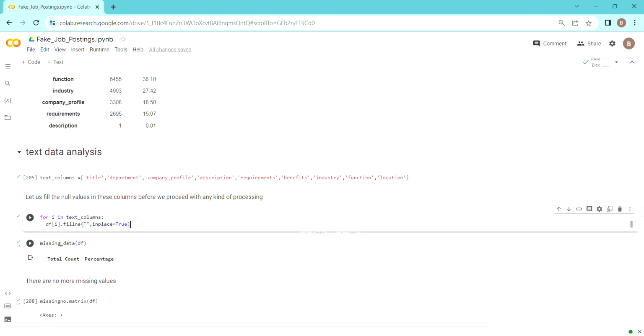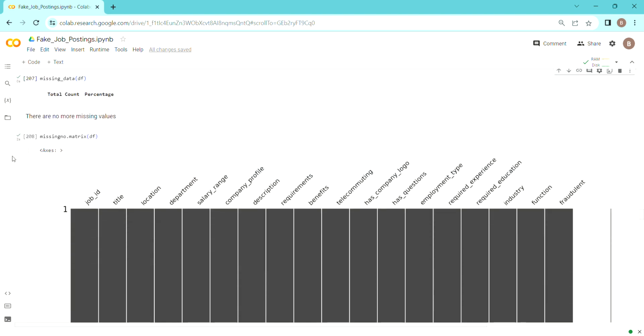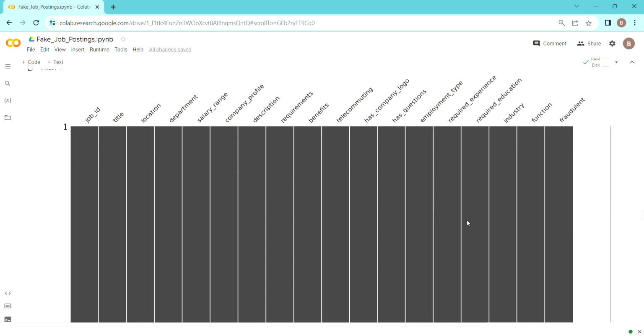So now we can see the missing data. We don't have any more missing data. We have tackled the missing data so far, and now we'll preprocess it. And if we plot the matrix, we can see now there is not a single null value here.